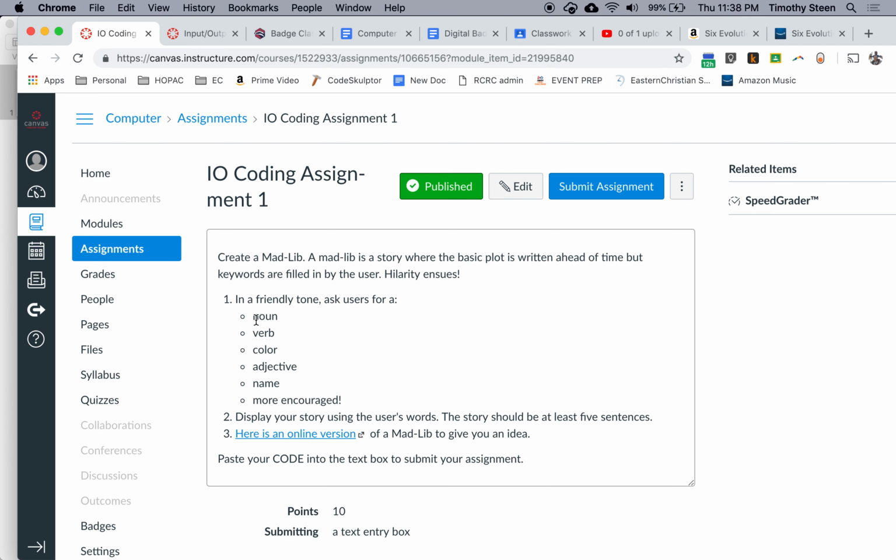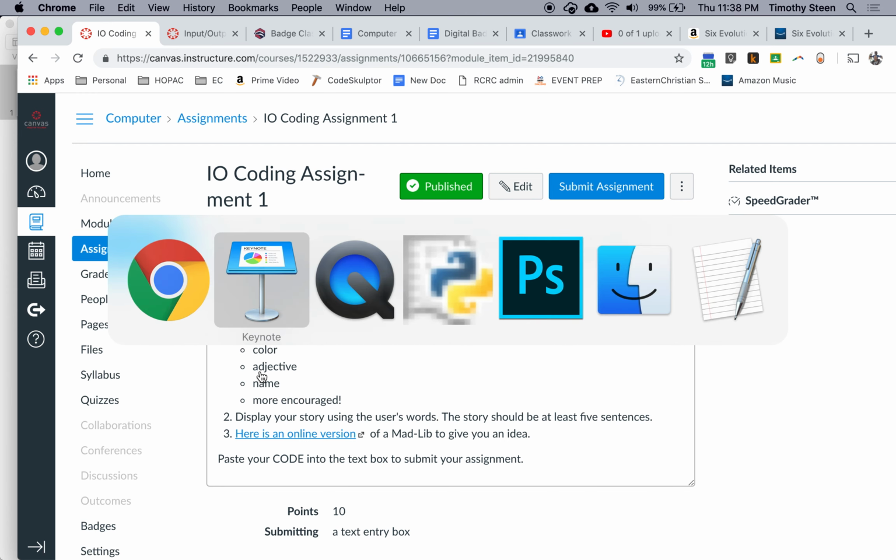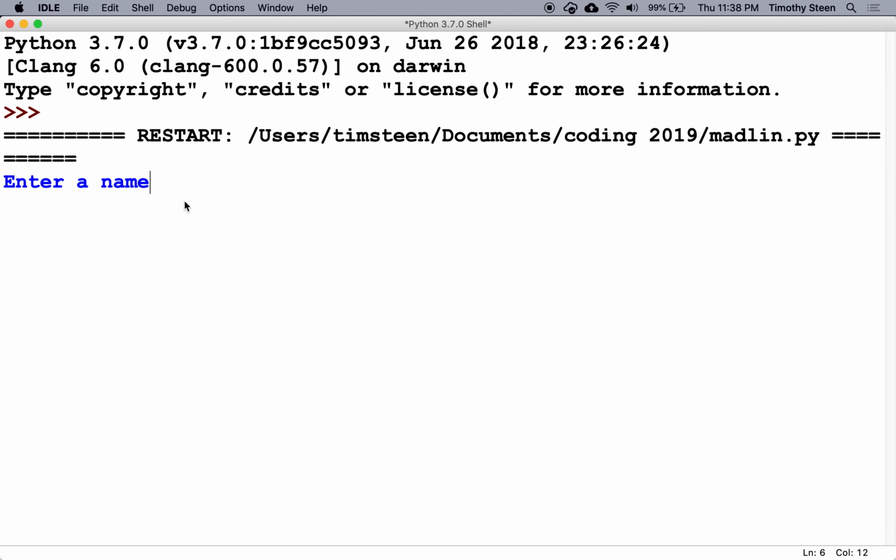The minimum requirements are that you need to ask the user to input a noun, verb, color, adjective, and name. So that's 5 inputs. And then you're going to give a story, so the output will be a story that uses these pieces of information. Easiest way to do this is to come on over and see it in action. The order you ask these things doesn't matter.